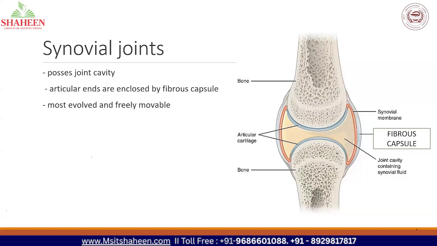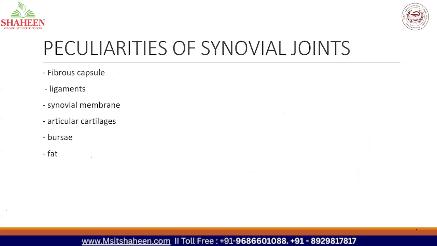For a joint to be called a synovial joint, it has to have all three qualities which I have mentioned. So coming to the peculiarities in detail: the first one is the fibrous capsule, then ligaments, synovial membrane, articular cartilages, bursae, and fat. We'll see what each is one by one.